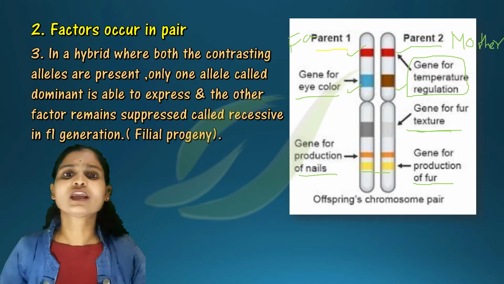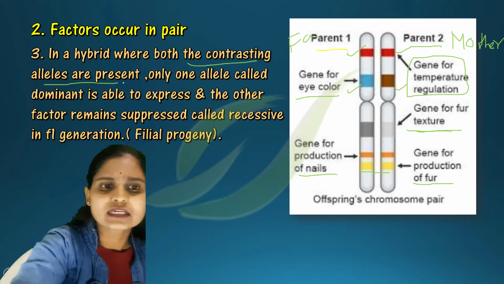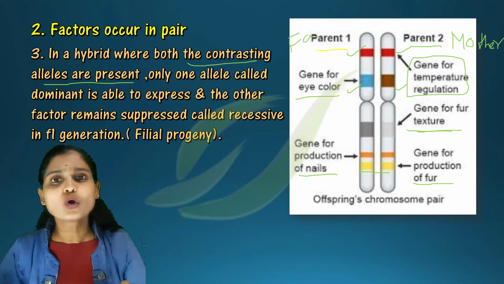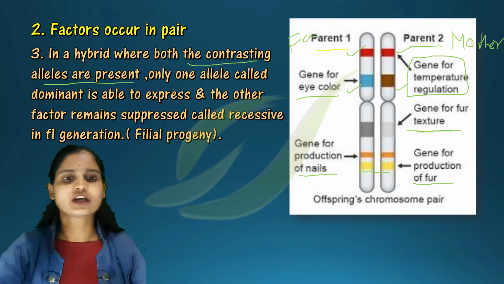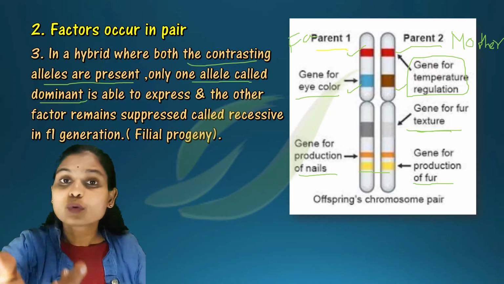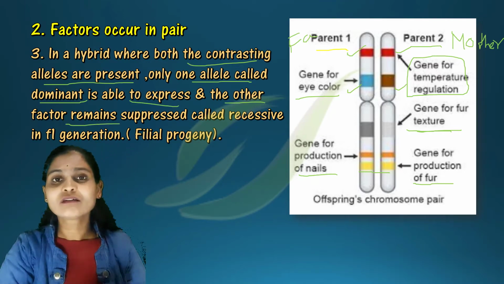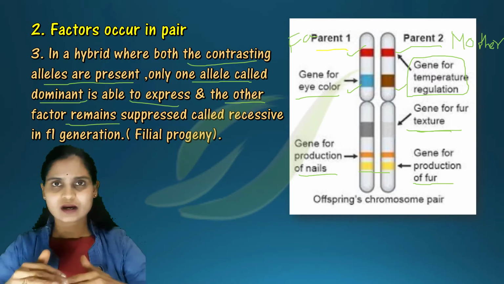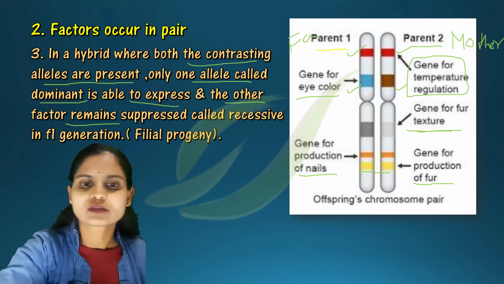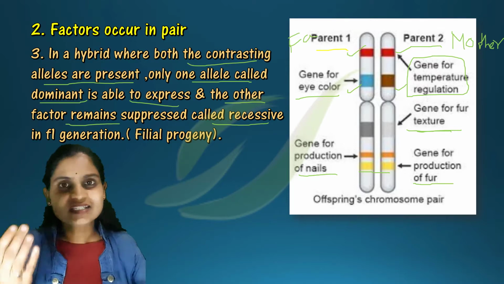It is nothing but this: in a hybrid where both contrasting alleles are present, only one allele, called dominant, is able to express itself, and the other factor or other gene remains suppressed or masked. That masked character is called the recessive gene or recessive factor.